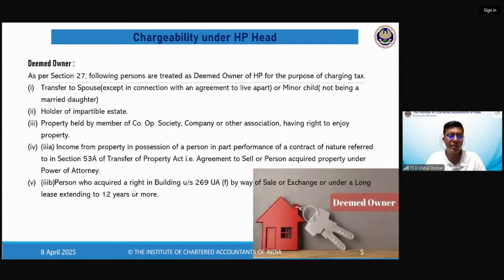Dhanush, point 5 is you have taken property on lease. The lease period is more than 12 years. You will become deemed owner in the eyes of income tax. Though you are a lessee over there, where the lease is extending beyond 12 years, the law says that we will assume that you are the owner. So deemed owner is lease period extending beyond 12 years. Fine.